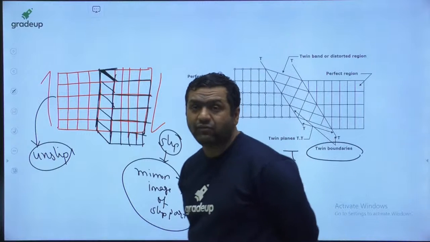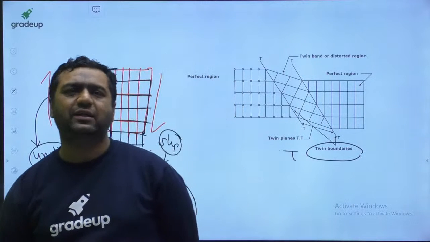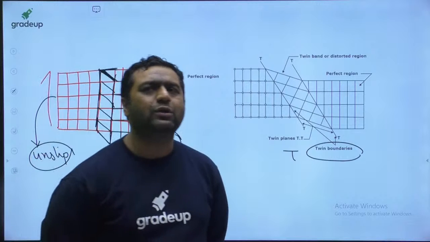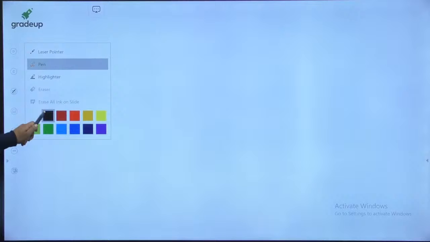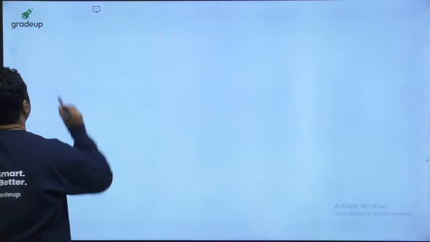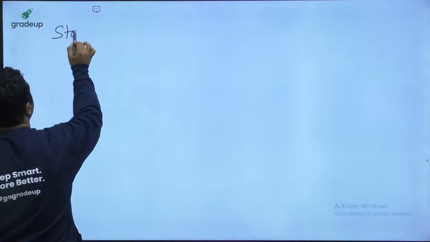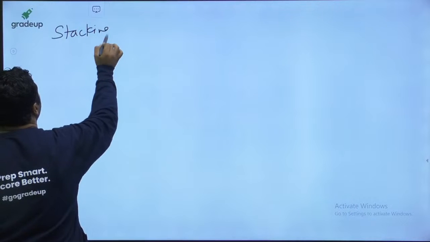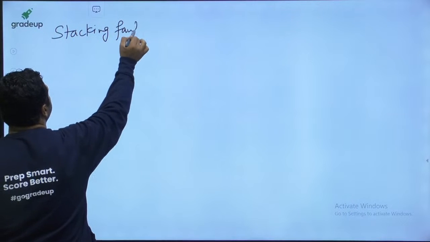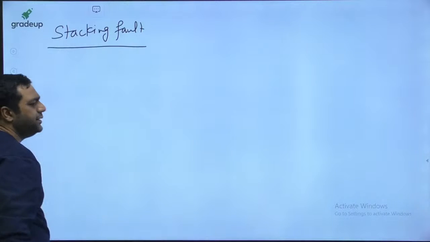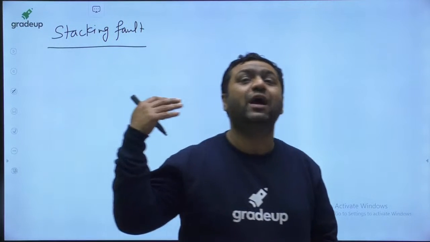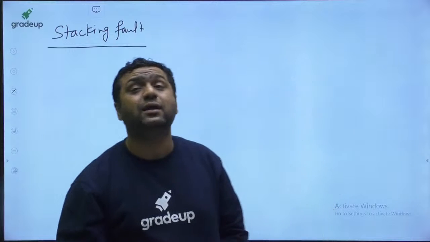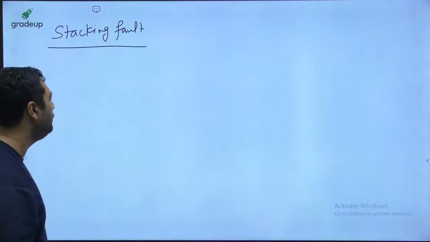And my dear, with that we have seen all the crystal defects also. Now I am showing you the last one, that is the stacking fault. So my dear, to understand stacking fault, you must understand the stacking sequence. Stacking sequence is the orientation of atomic planes, how they are oriented in space. I am showing you how.